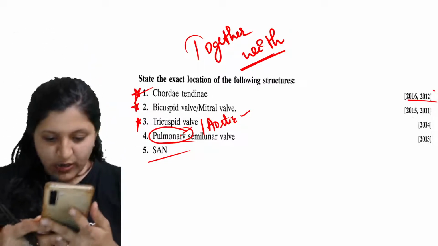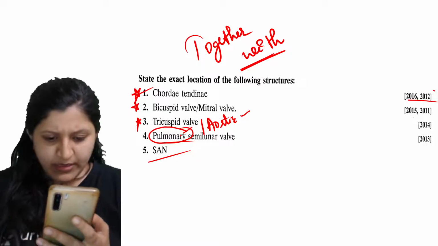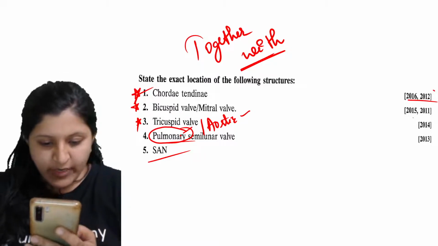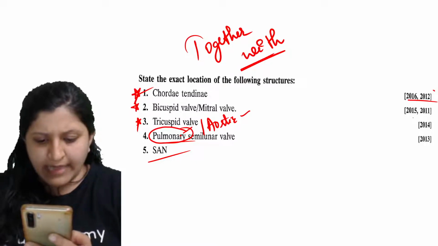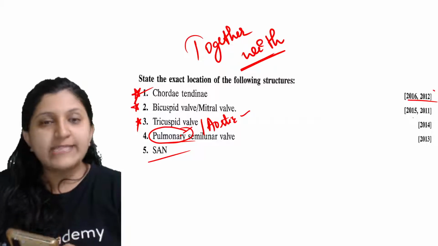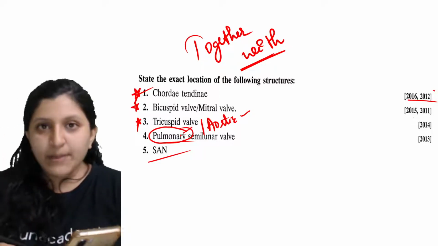Anybody knows the location? The chordae tendineae, as you are mentioning, is located between the right ventricle and the papillary muscle. It is actually regulating, so where exactly is it present? It is between the valves which are there and the papillary muscle.